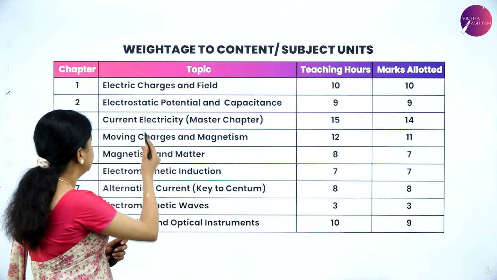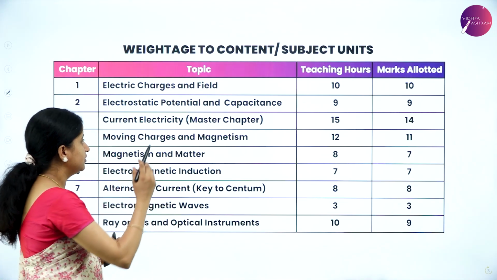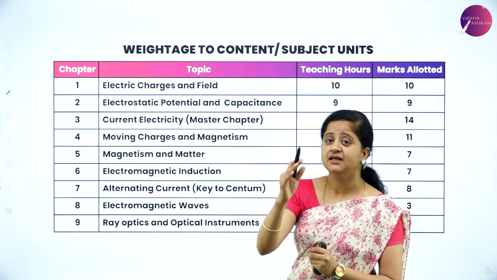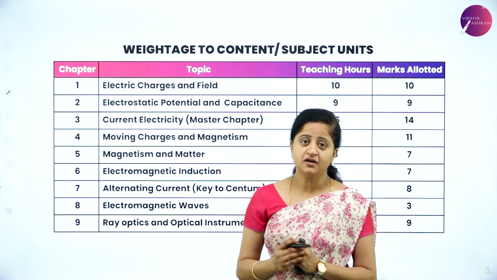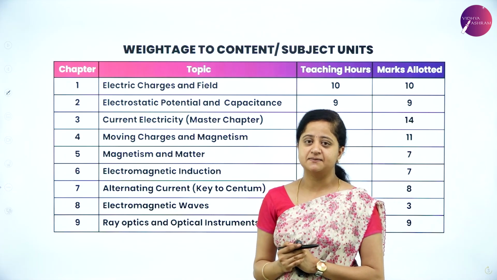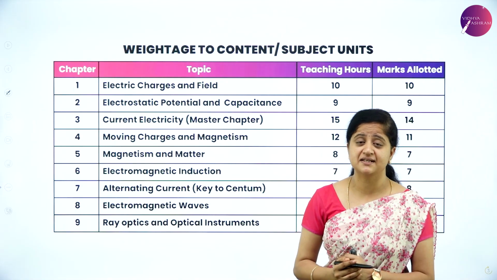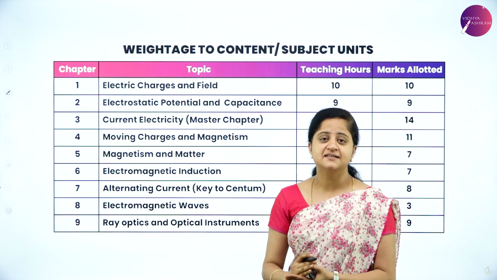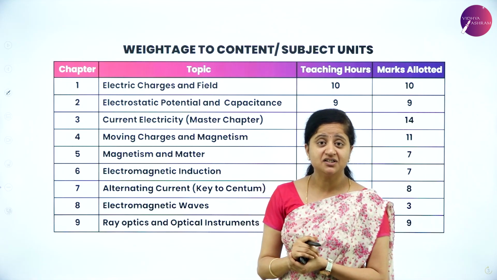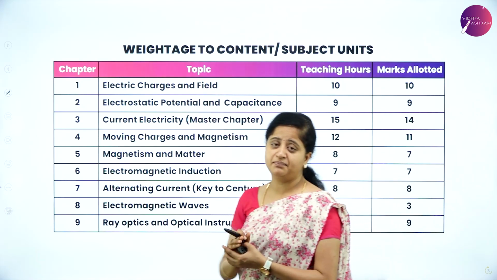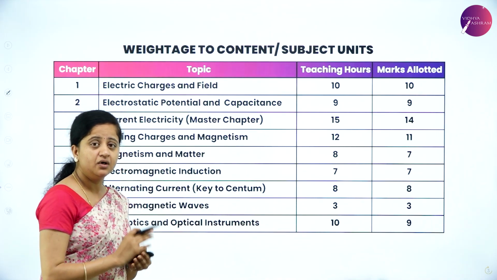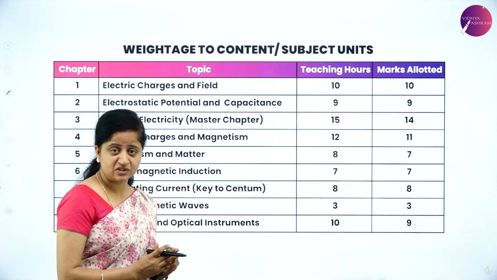So next we have weightage of content. Let us understand what are the chapters that you have in your subject called physics for your 2nd PUC. So first one is electric charges and fields. In this chapter, we are going to understand fundamentals of charges, what is electricity, what is electric field, and many more. And the second chapter is electrostatic potential and capacitance, and these 2 chapters will come under the branch of physics called electrostatics.